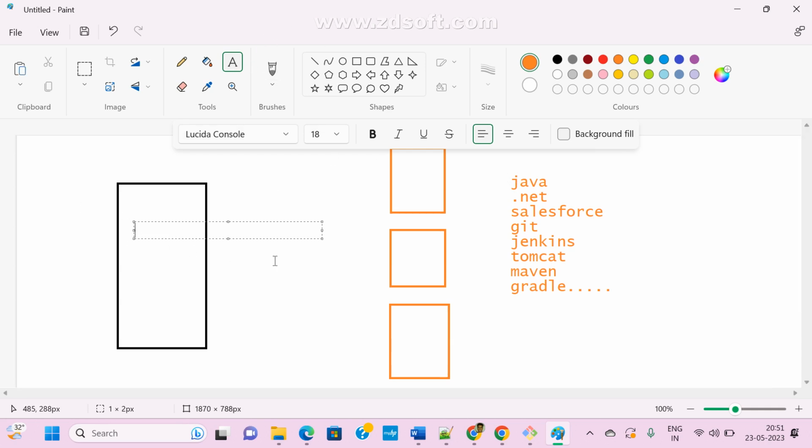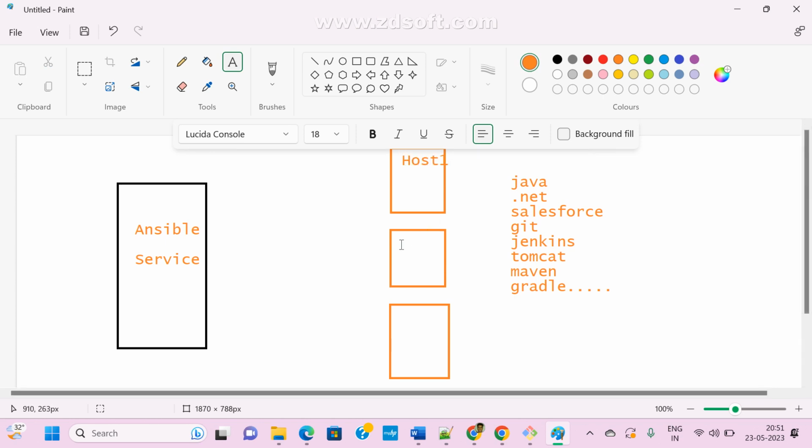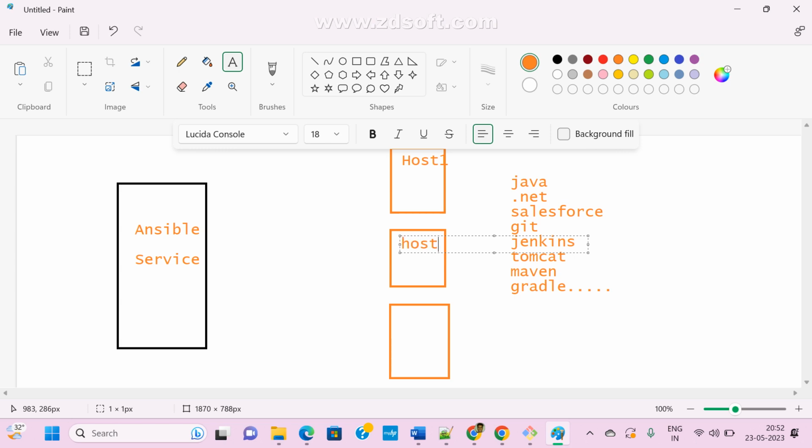So see here, this is the Ansible server. Anyway, next class I will explain each and everything clearly. Just orally, a high level hierarchy of how it will work. Now see here, this is host one, this is host two, and this is host three.